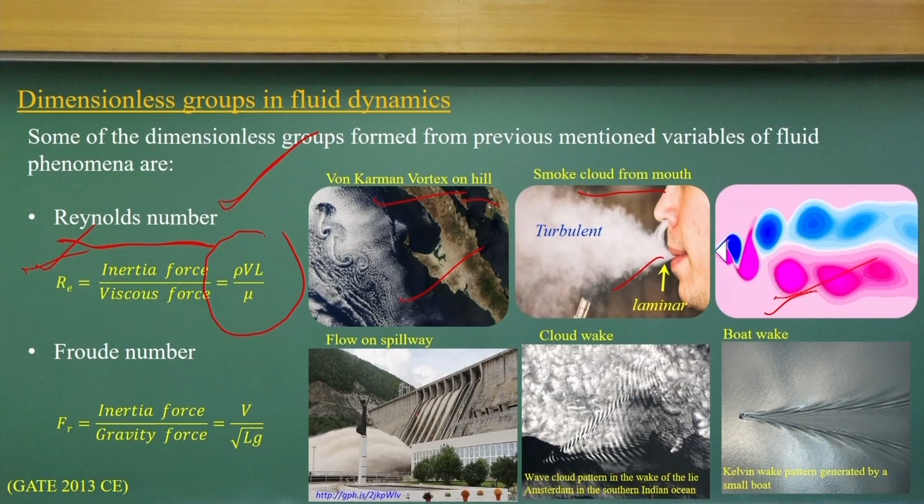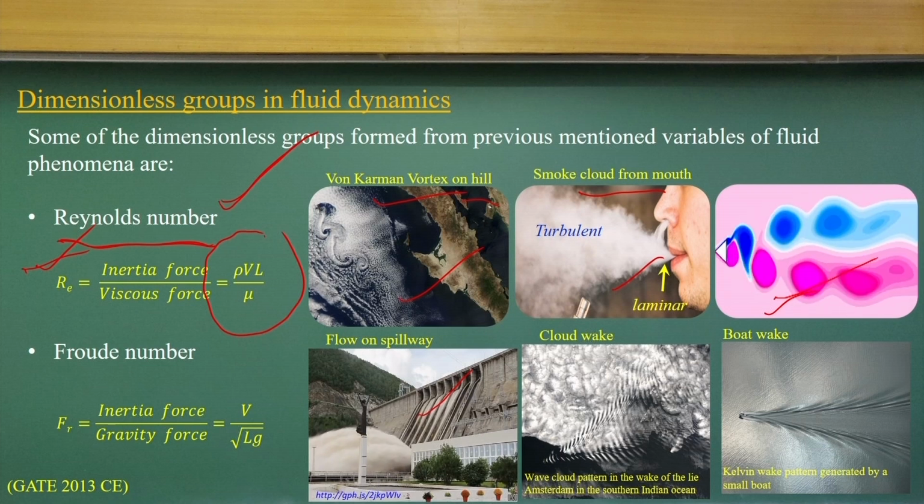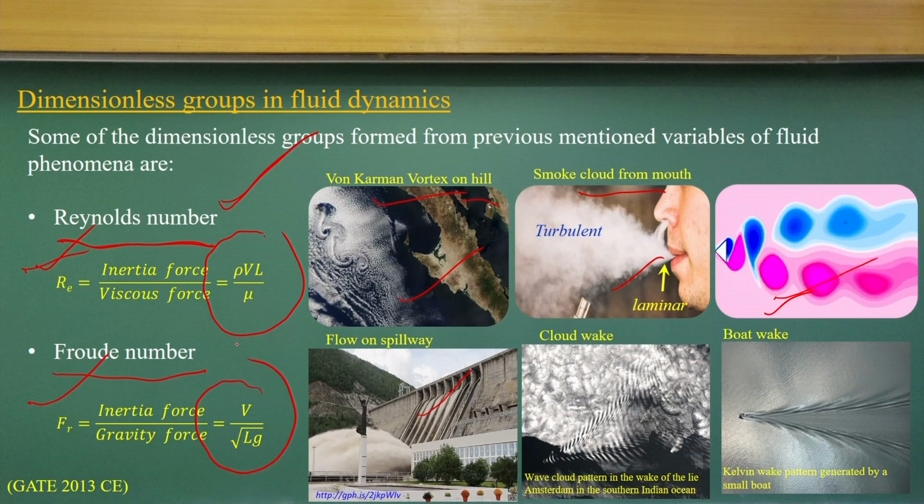In a similar way, if you go for the next number, it is called the Froude number. It depends on fluid flow where the gravity force also has a dominance as compared to the viscous force. For example, if you talk about this spillway, here the viscous forces are not that dominant. The gravity force is dominant at sea levels. So we can have a ratio between inertia force and gravity force. That is what is defined as the Froude number, in non-dimensional form.